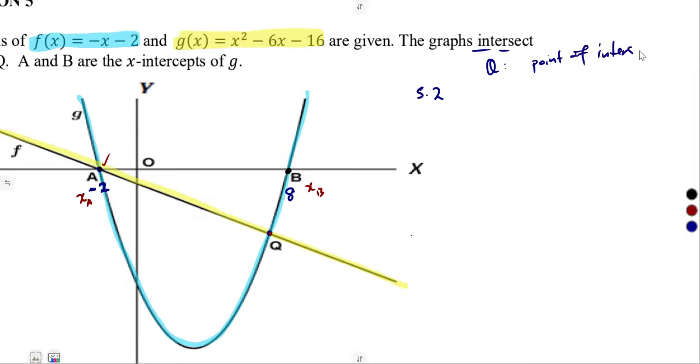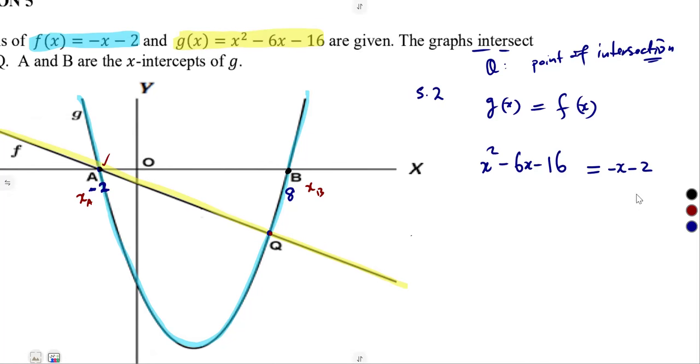At the point of intersection, the two graphs are equal, the graph of G and the graph of F. So G(x) and f(x) will be equal, where we've got our G(x), x squared minus 6x minus 16, must be equal to f(x), which is minus x minus 2. Whichever way you say it, this is equal to this.